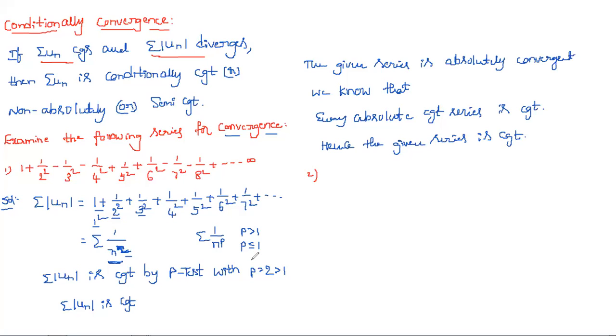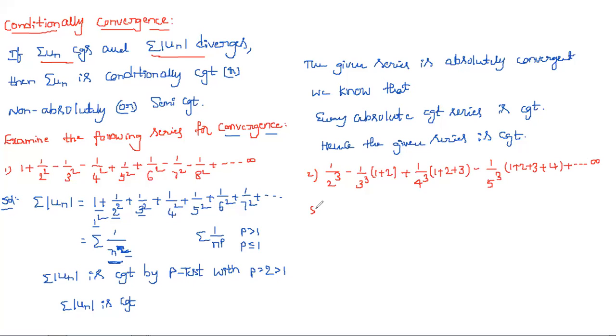Next, the series: 1 by 2 cube minus 1 by 3 cube into (1 plus 2), plus 1 by 4 cube into (1 plus 2 plus 3), minus 1 by 5 cube into (1 plus 2 plus 3 plus 4), and so on to infinity. So this is the given series.